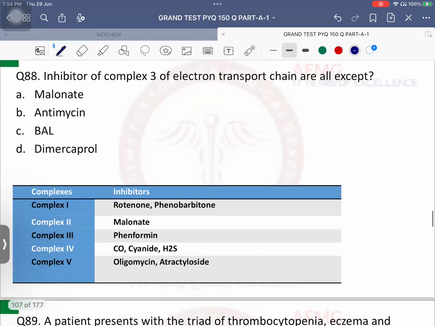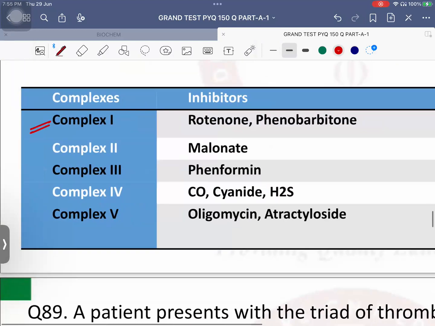Next is question number 88. Inhibitor of complex 3 electron transport chain are all except. So we know over here complex 1 inhibitors usually contain "one" in their name, that is rotenone and phenobarbital. So any drug which contains "one" in its name is a complex 1 inhibitor, rotenone and phenobarbital.